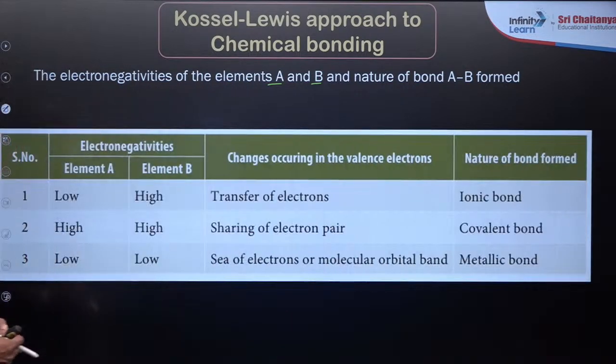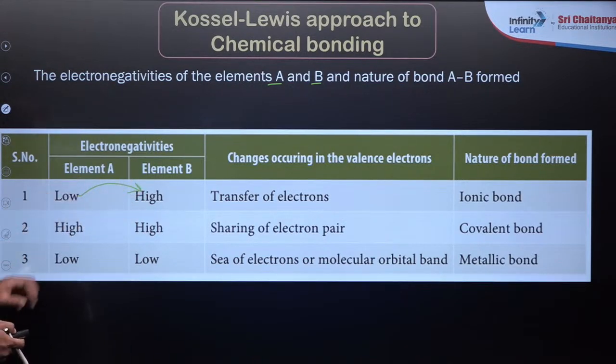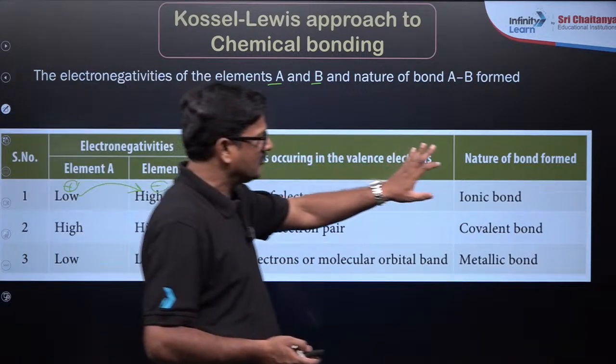So if element A has very low electronegativity and B has very high electronegativity, there will be a transfer of electrons from here to here. It forms a cation and an anion, so there will be an ionic bond.